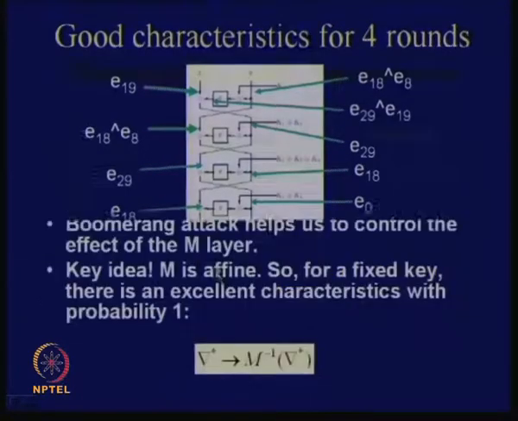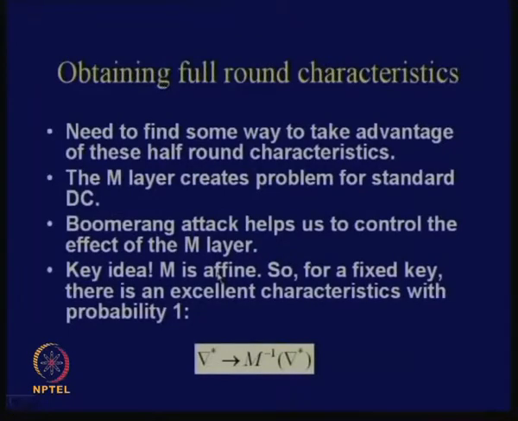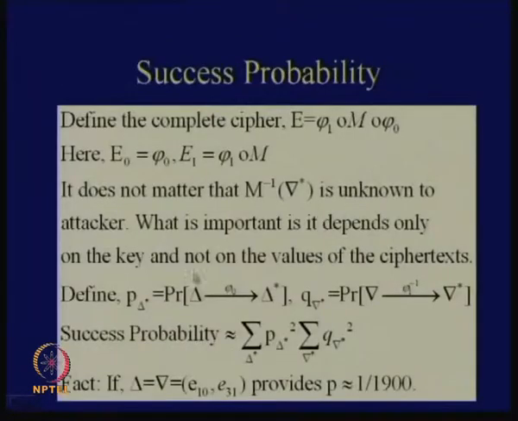So what you can do is write this in this form: you take the cipher E and assume that it is composed of psi1, M and psi0, okay. So psi0 is the first part and the other part is psi1 and M. Therefore, first you apply an M layer and then a psi1. So what are psi1 and psi0? They are the Feistel layers, okay. So you can basically break your cipher into two component ciphers, okay.